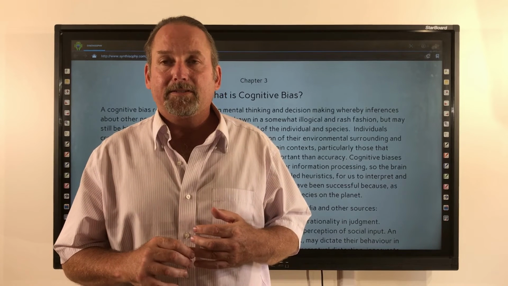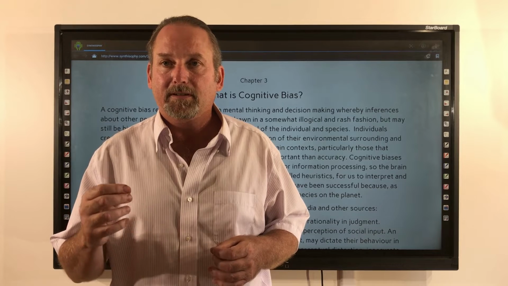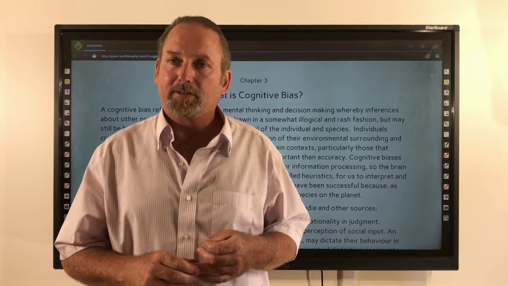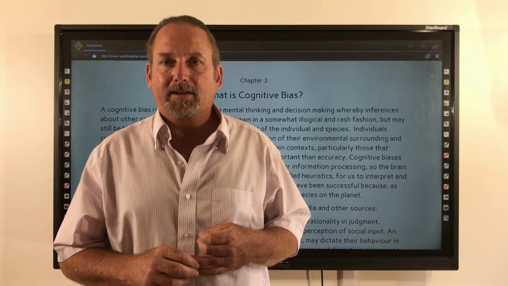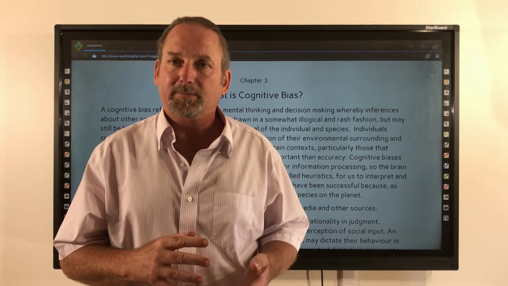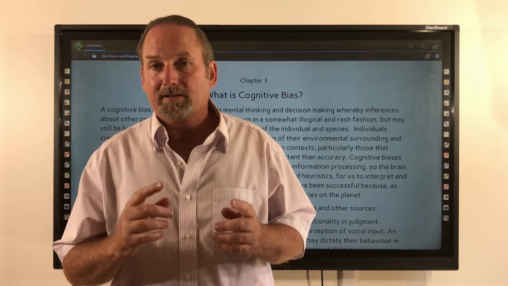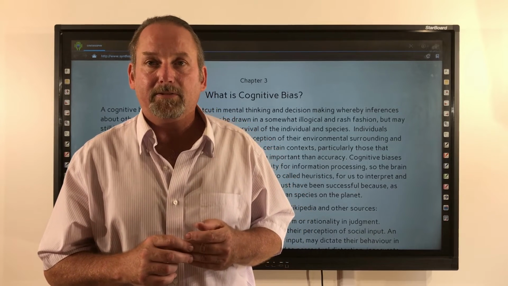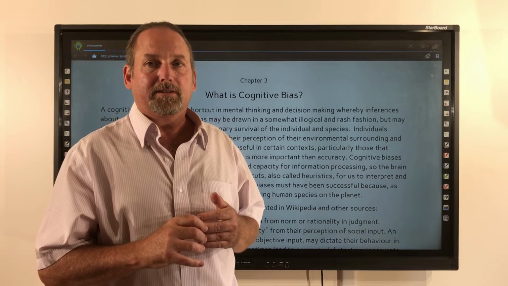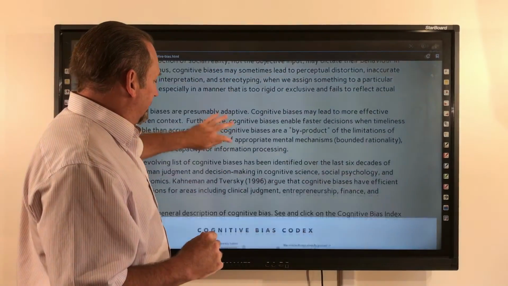A continually evolving list of cognitive biases has been identified over the last 6 decades of research on human judgment and decision-making in cognitive science, social psychology, and behavioral economics. Scientists argue that the cognitive biases have efficient practical implications for areas including clinical judgment, entrepreneurship, finance, and management, and as I'll detail later, the survival of the human species. Note that this is a general description of the cognitive bias. To get a more detailed look at the concept of cognitive bias,